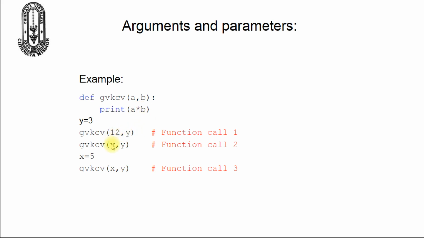Now it goes to the second function call. Here also we are sending two values, so control goes here. The variables a comma b will have the values 3 comma 3. Again it enters into the function, executes the statement, and control returns here. Now the variable x is assigned the value 5, and the third function call is made. Here we are passing two values, control goes here. The variables a comma b will have the values 5 comma 3.